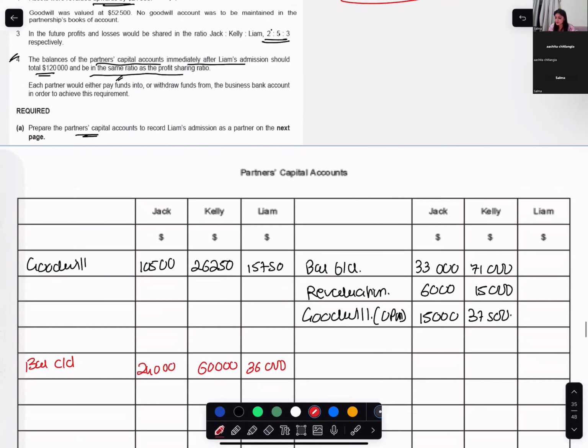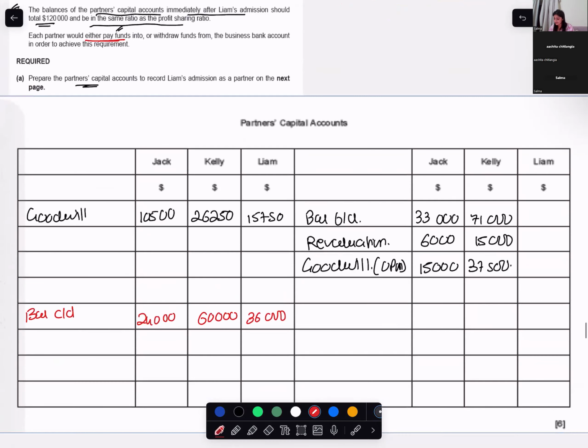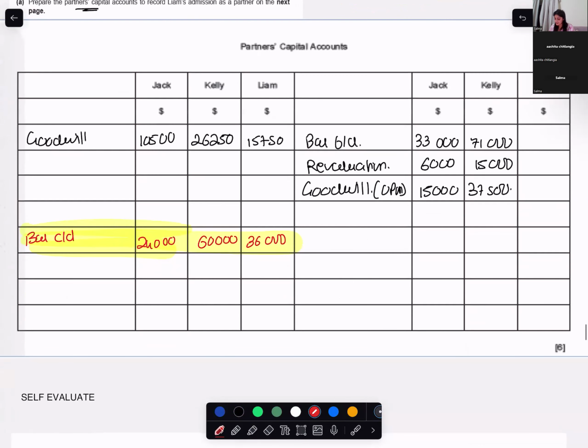Each partner would either pay funds into or withdraw funds from the bank account in order to achieve this requirement. That means I have this requirement, that is for sure. If there is some shortage, it should be adjusted through the bank account. So in this case, I will close the individual partners' accounts separately.